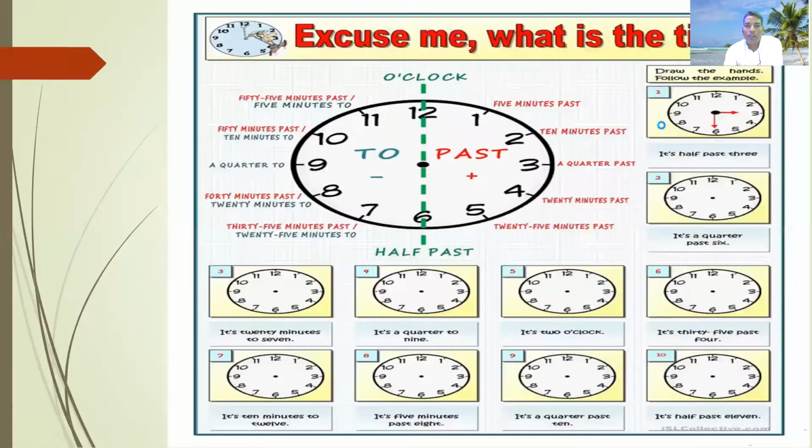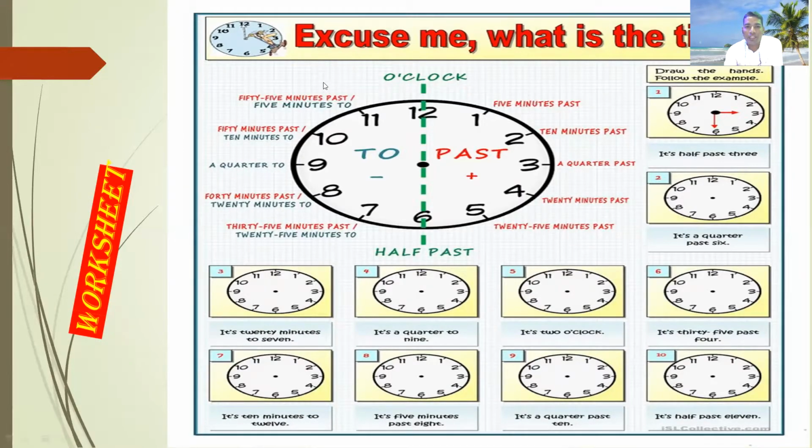Okay, very good. Now, what time is it? It is the worksheet. Because it asks the question, you can see the time, and I have already given one answer. Draw the hands and follow the example. How to follow?